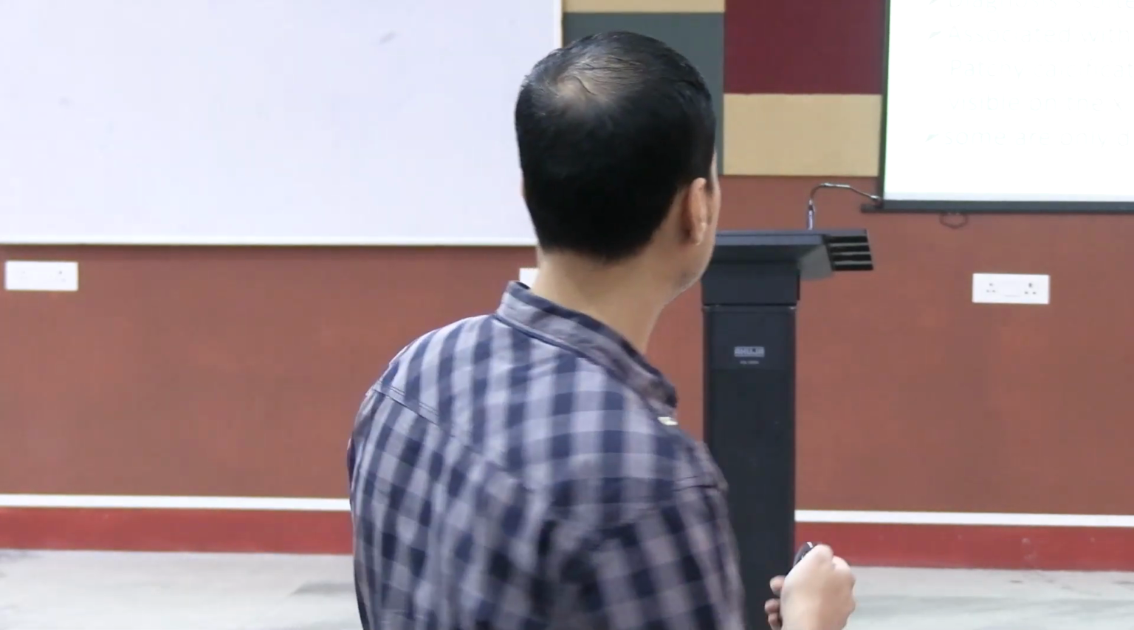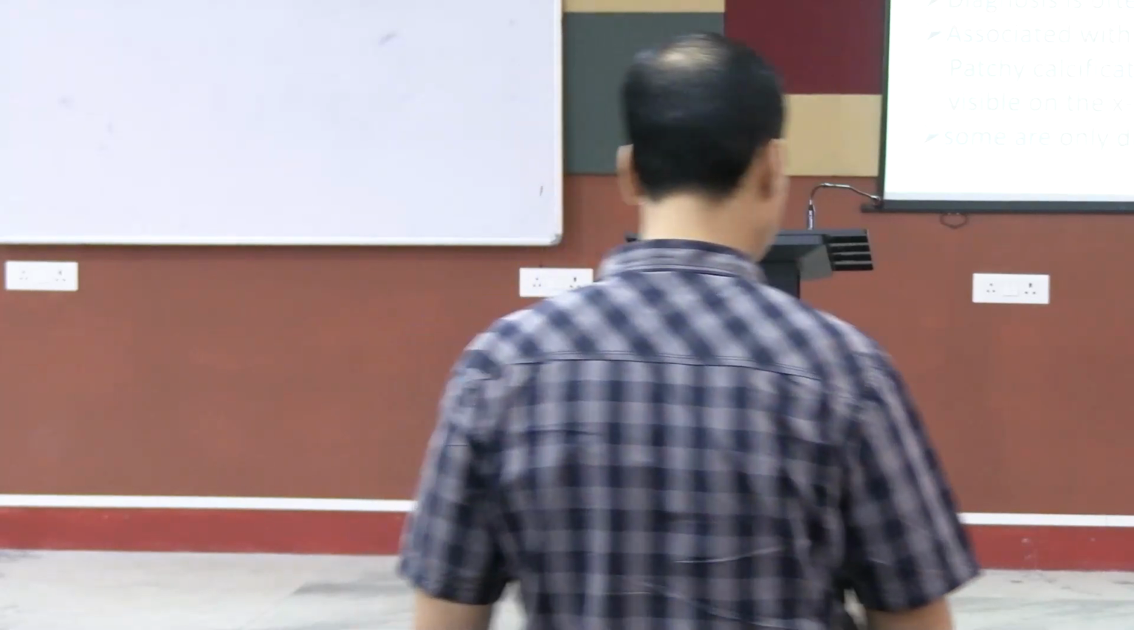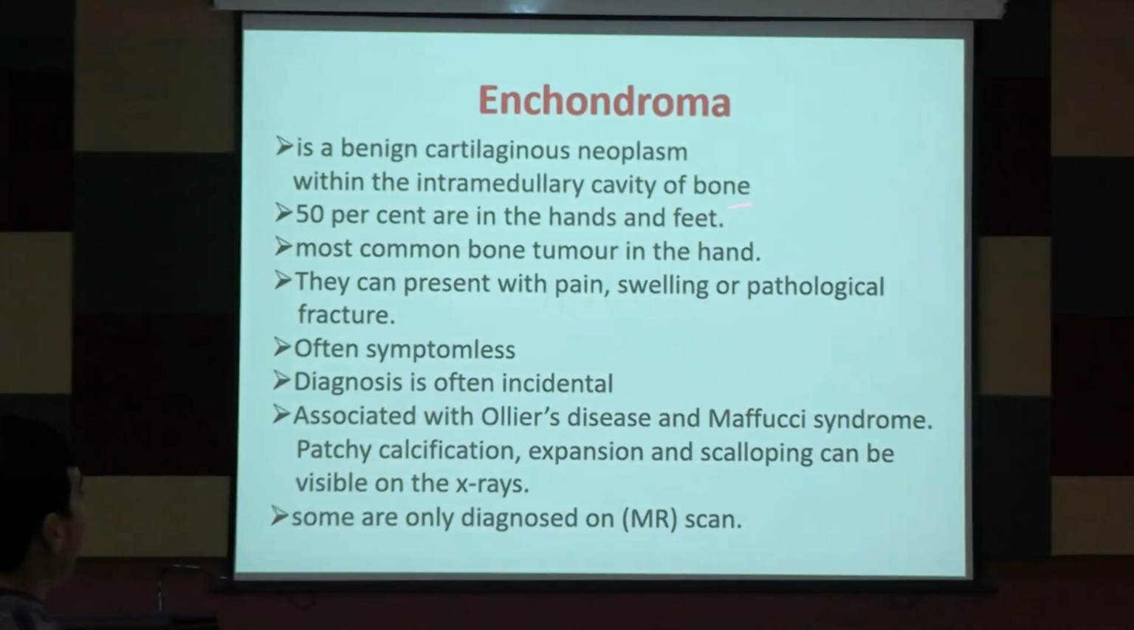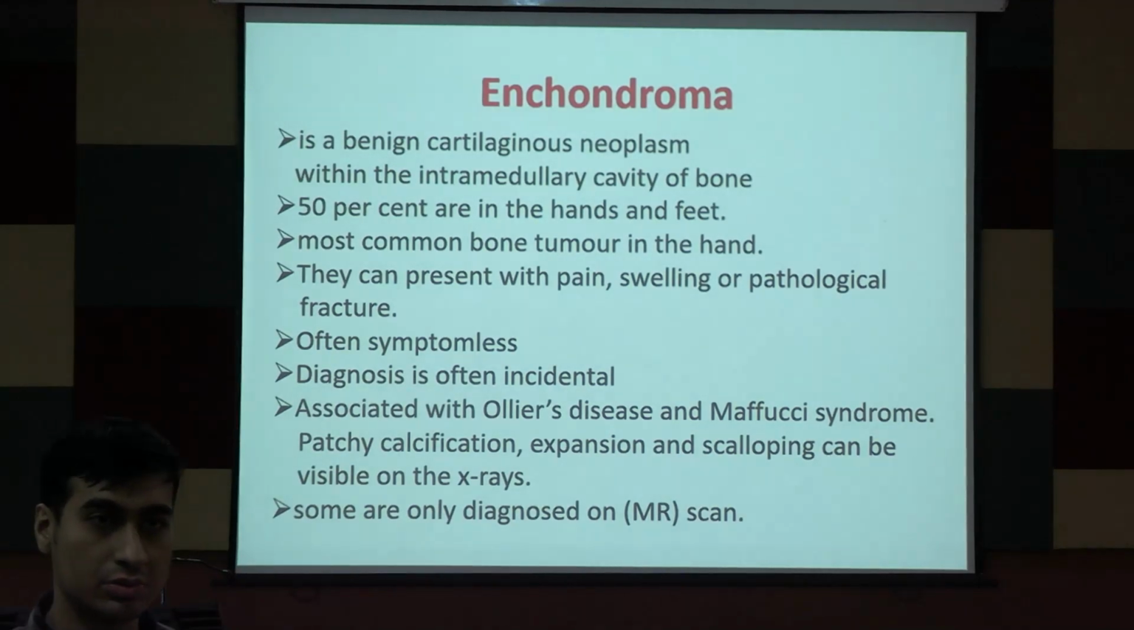Chondroma. So chondromas are classically the tumors of the hand. It will be the small bone tumors. There will be a small lytic lesion inside the bone, in the phalanges especially. So these are the classical features of chondroma. See what is there. It is a benign cartilaginous tumor. 50% are in the hands and the feet. So that is classical.